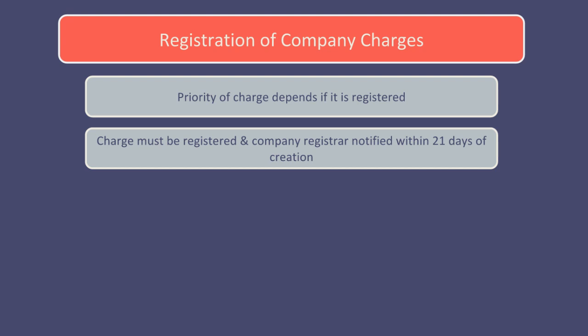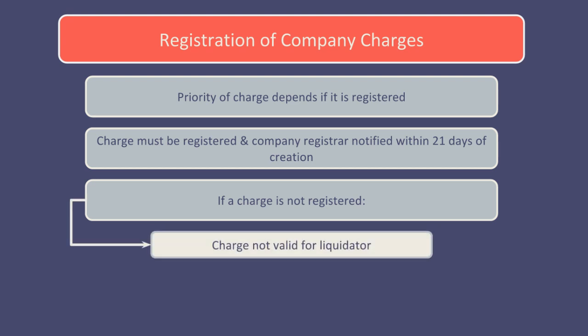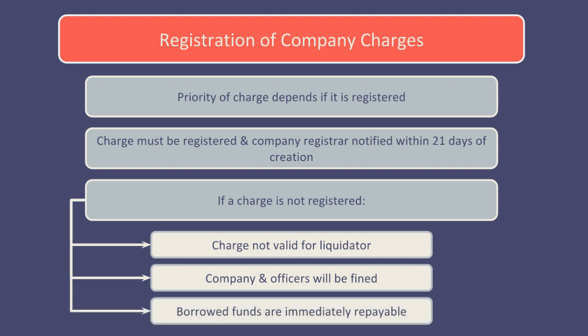If the company does not include the charge on its own register, it doesn't render the charge invalid. But if a charge is not registered, the charge is not valid against the liquidator. The company and its officers who default will be fined, and all funds that are borrowed are immediately repayable.